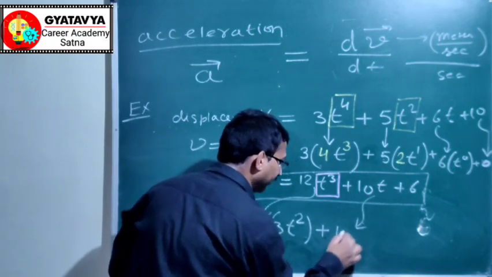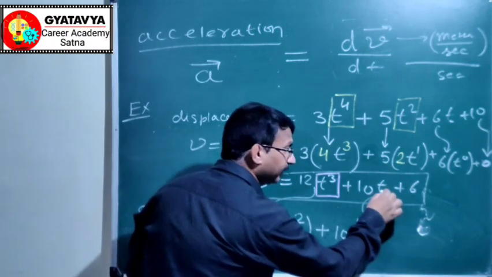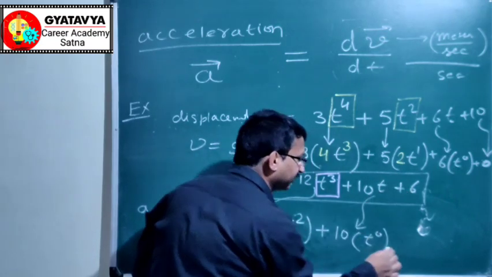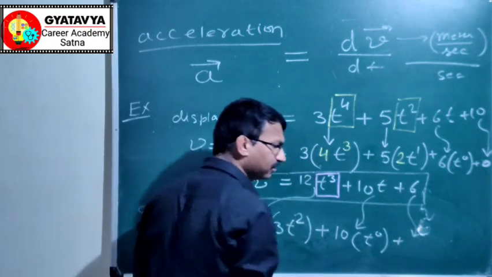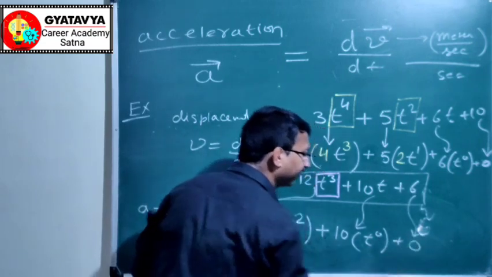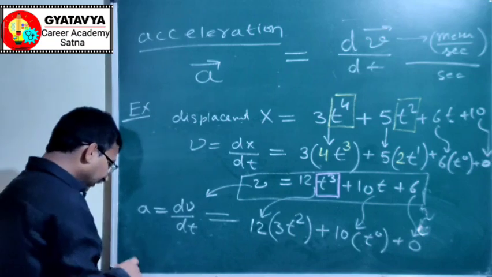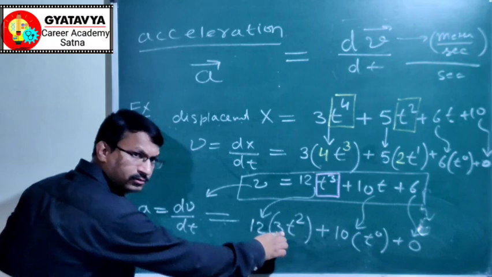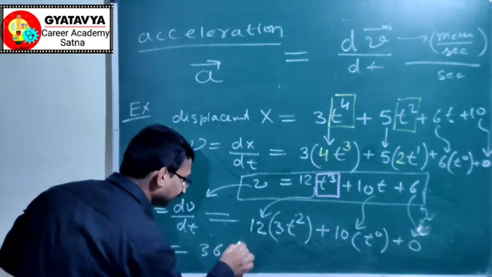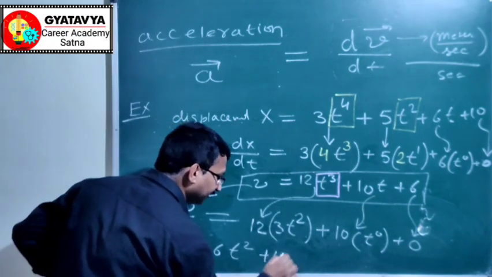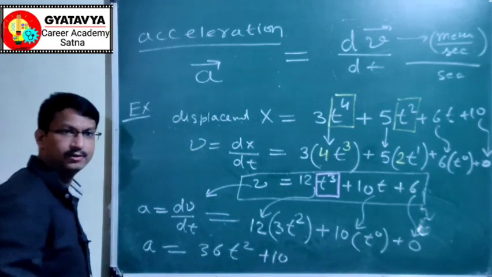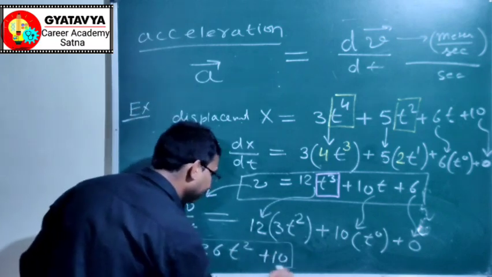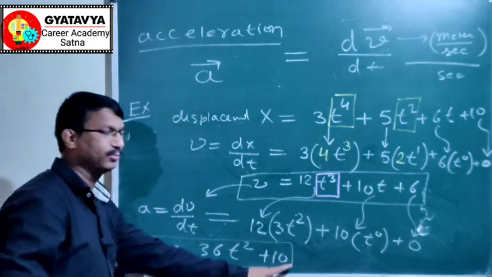Differentiate this: 10 in multiply, it is t, t to the power 1, it will become t to the power 0. Plus 6 does not involve any t, so its differentiation is 0. So the acceleration equation is obtained here: 12 into 3 equal to 36t square plus 10. Again t to the power 0 equals 1, 1 into 10 equals 10. So this acceleration equation is 36t square plus 10.